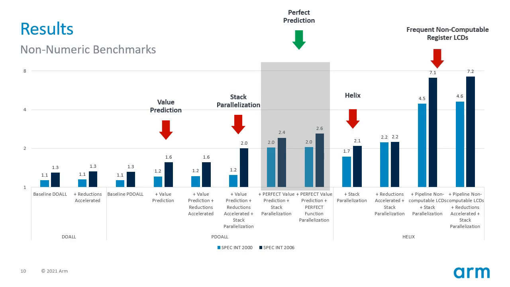However, when we also enable Helix synchronization for frequent, unpredictable register dependencies, we see that both suites see substantial increases in achievable speedup, with SpecINT2000 achieving 4.5x and SpecINT2006 achieving more than 7x in the limit.